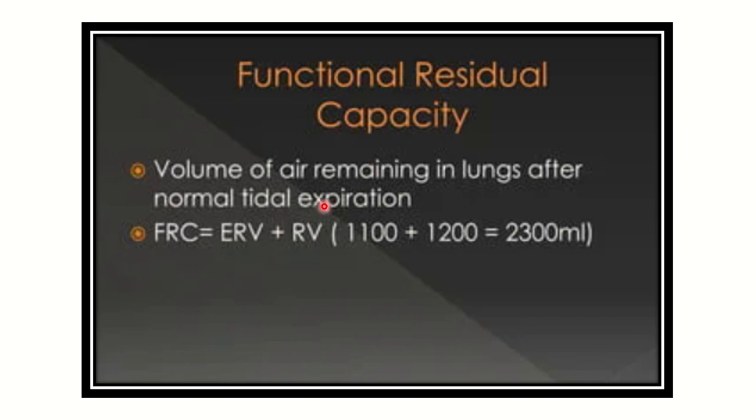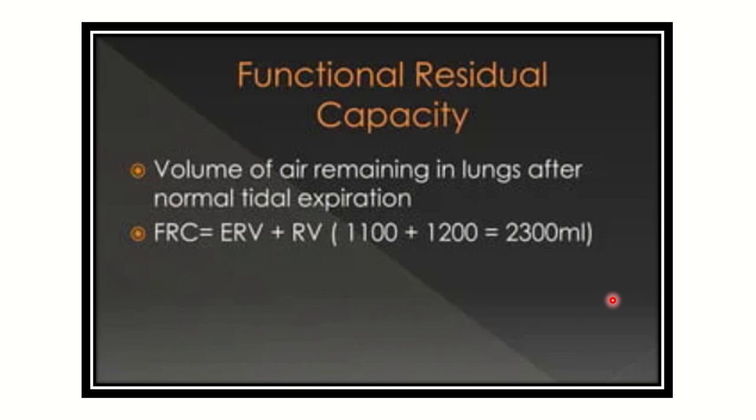So here we can see the volume of the air remaining in the lungs after normal tidal expiration. Functional residual capacity is the expiratory reserve volume plus the residual volume, and it is 2300, that means 2300 ml. So this amount is the functional residual capacity.